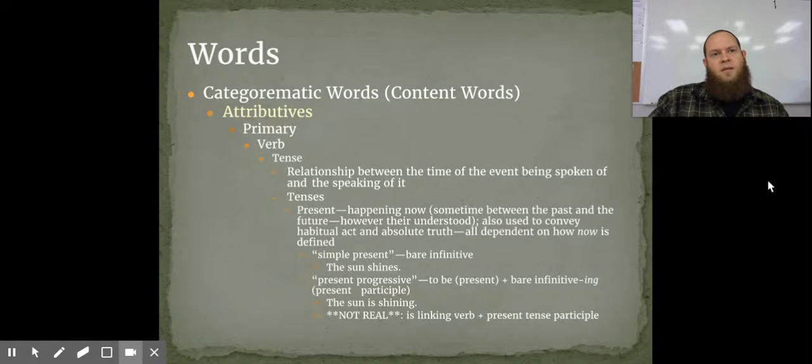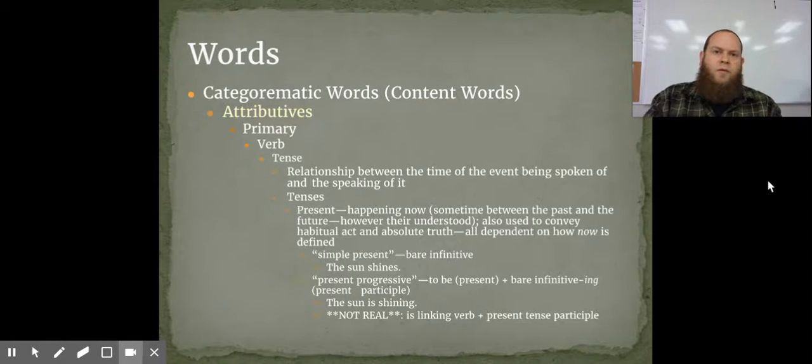I could say that the sun shines. I would consider that a habitual act. Maybe on a cosmic scale, though, it isn't. Maybe on the cosmic scale, it's just a very small now, like the way I might talk about having lunch or something. But because the now is subjective, we can talk about things like that, or maybe absolute truth, in terms of the present tense.